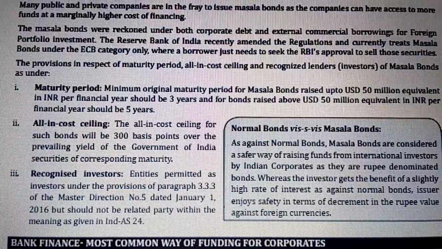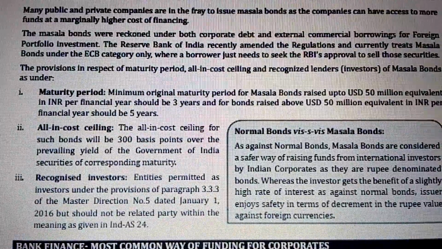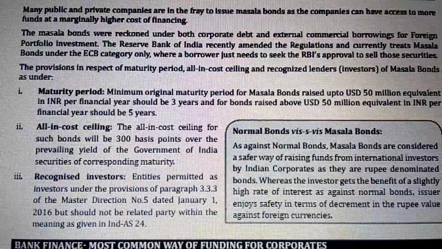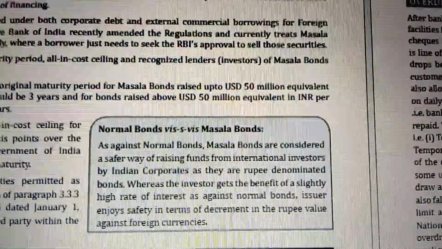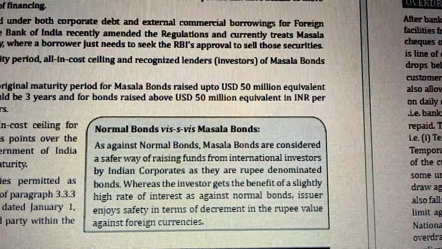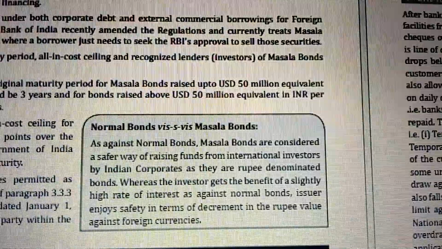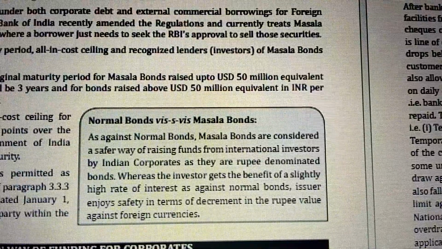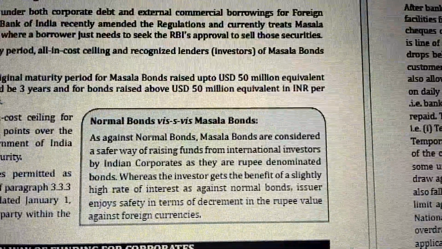The recognized investors are entities permitted as investors under the provision of paragraph 3.3.3 of the master direction dated 1st January 2016, and should not be a related party within the meaning of Indian Accounting Standard 24. Now, normal bonds versus masala bonds. As against normal bonds, masala bonds are considered a safer way of raising funds from international investors for Indian corporates. As they are rupee-denominated bonds, the investors get the benefit of a slightly higher rate of interest as against normal bonds. The issuer enjoys safety in terms of a decline in the rupee value against foreign currencies.